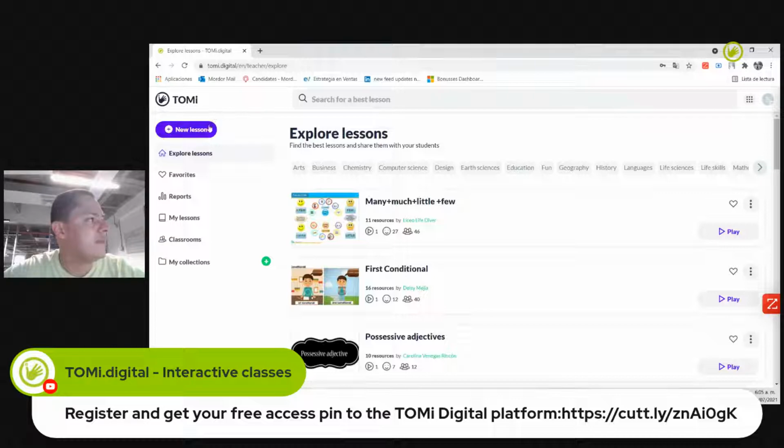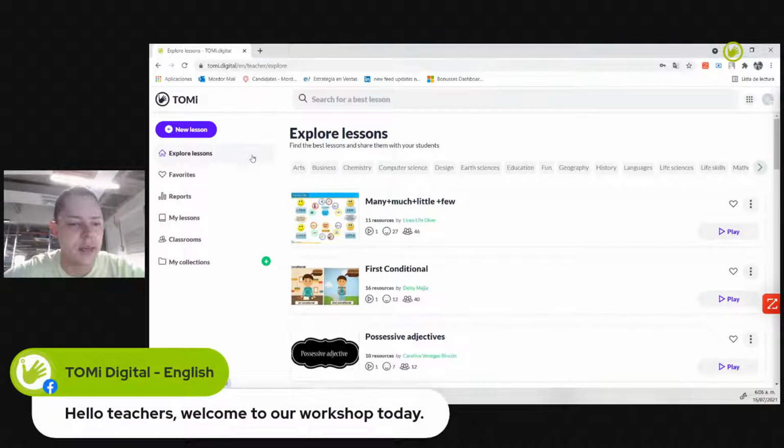First of all, we have this button here, which is create a new lesson. This is what we're going to do in a few minutes. Then we have explore lessons, my favorites. We can run the reports on the classes that we have, my lessons, which are the ones that I've created since I started with the TOMi Digital platform. Classrooms, which is another functionality in order to schedule classes for students. Maybe, I don't know, if I want to do a class and make it available for the students until Sunday, for example.